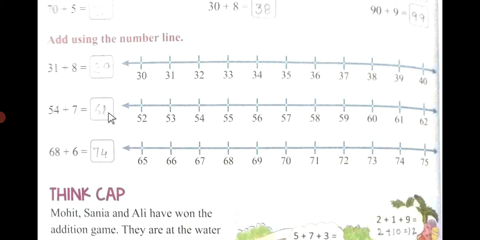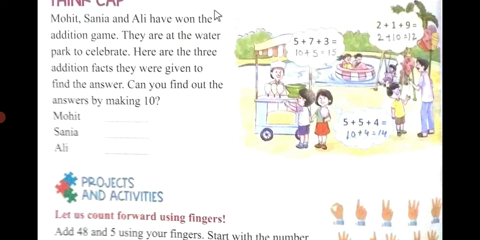54 plus 7 is 61, and 68 plus 6 is 74. So after 68 you write here 1, 2, 3, 4, 5, 6, and then you count. 68 plus 1 is 69, plus 1 is 70, plus 1 is 71, plus 1 is 72, plus 1 is 73, and plus 1 is 74. So you'll get the answer 74.